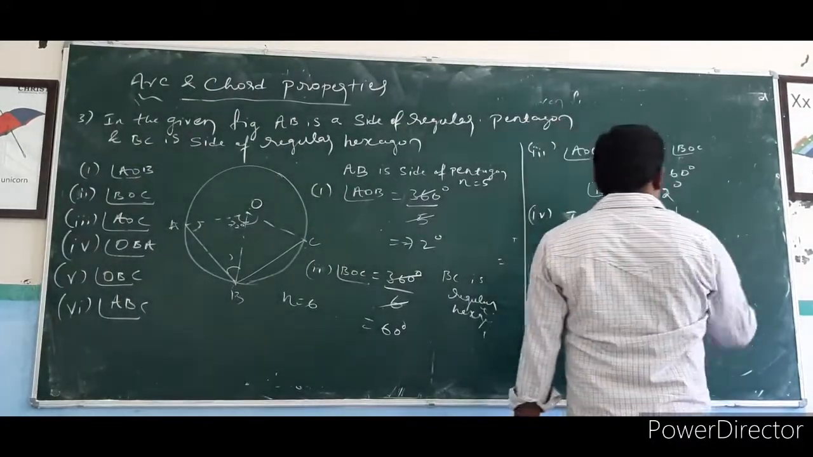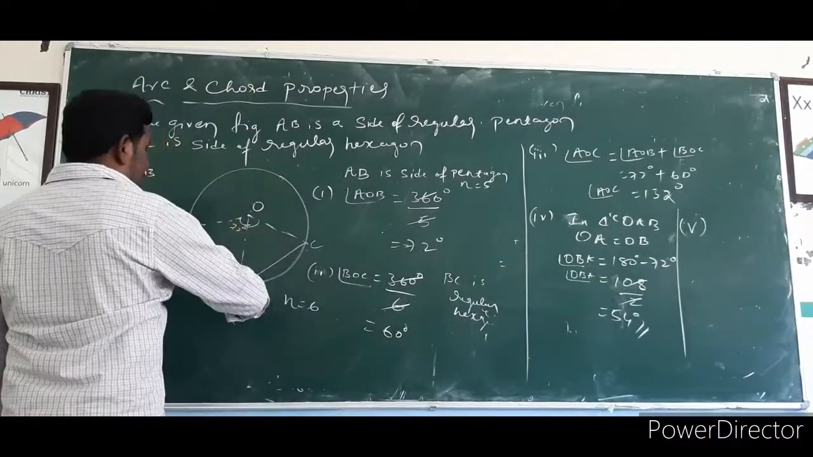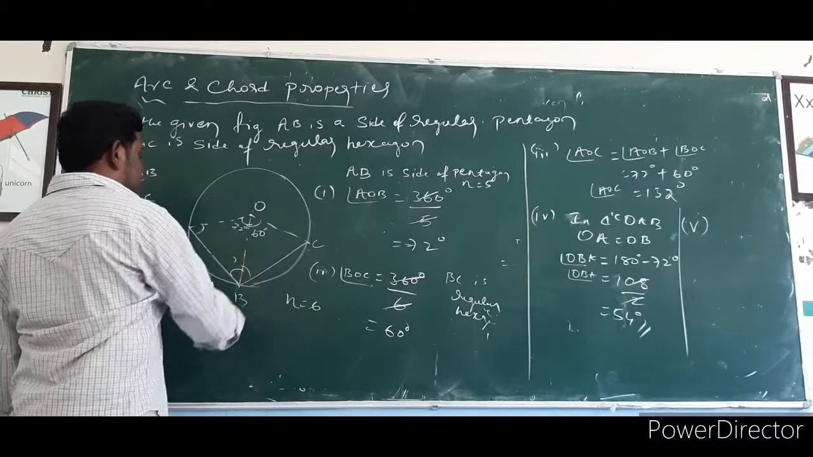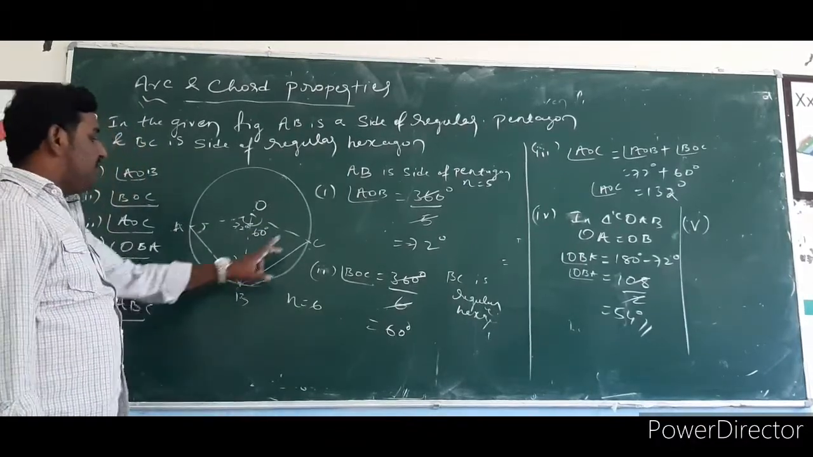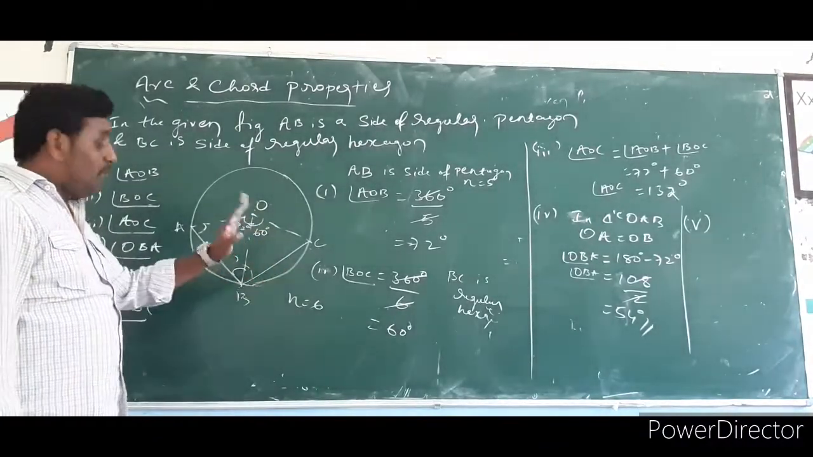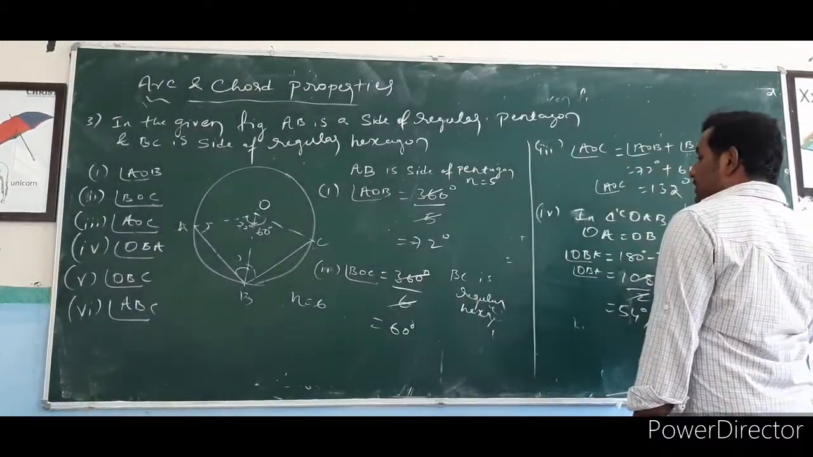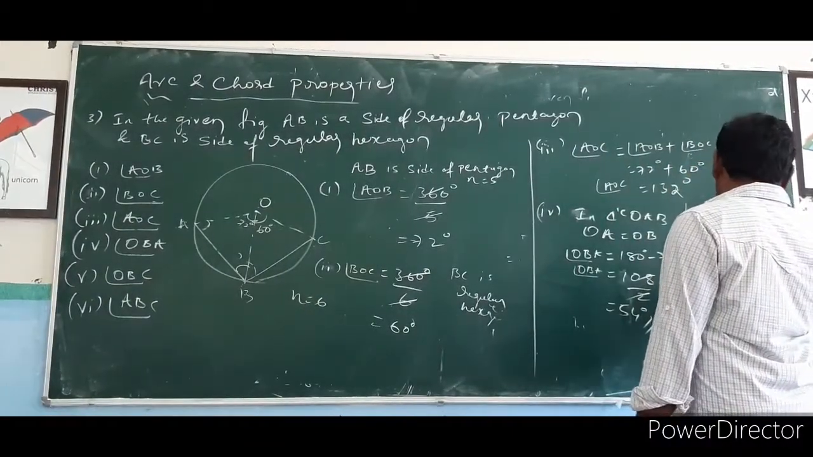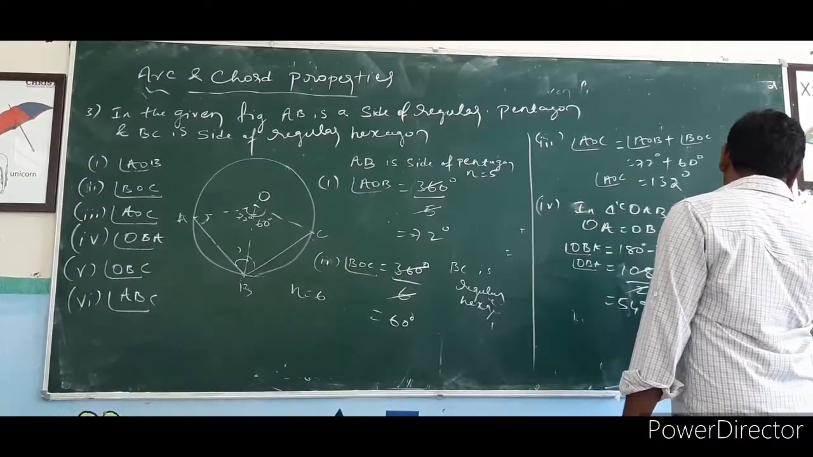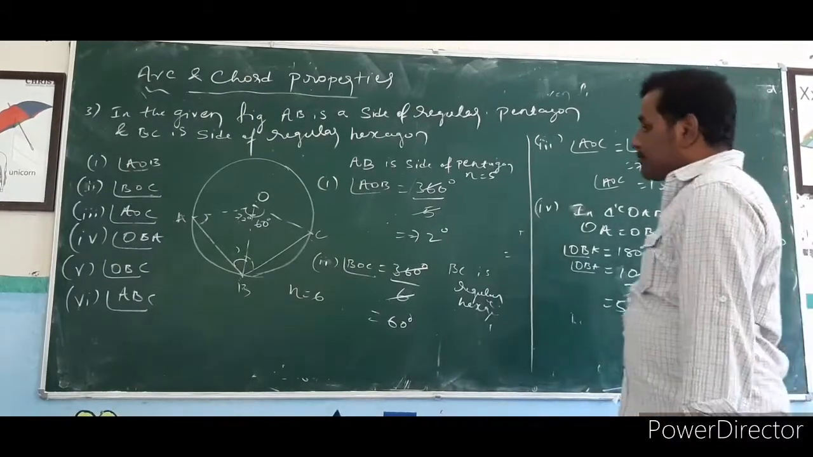Next, similarly for the fifth one, OBC. We know that this angle is 60 degree, so these two angles are equal. That means 180 minus 60 is 120. 120 divided by 2, you will get OBC is equal to 60 degree. What is the OBC angle? 60 degree.